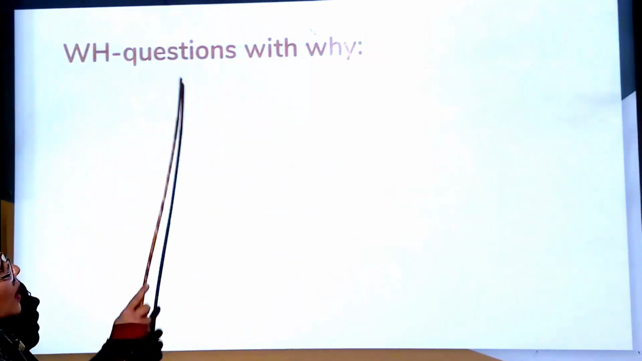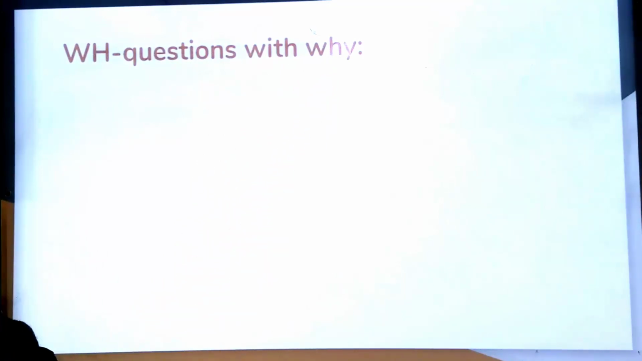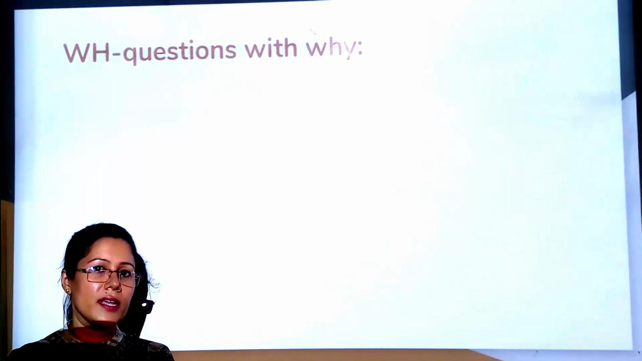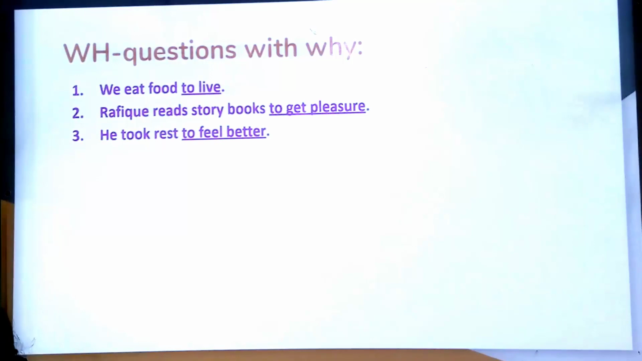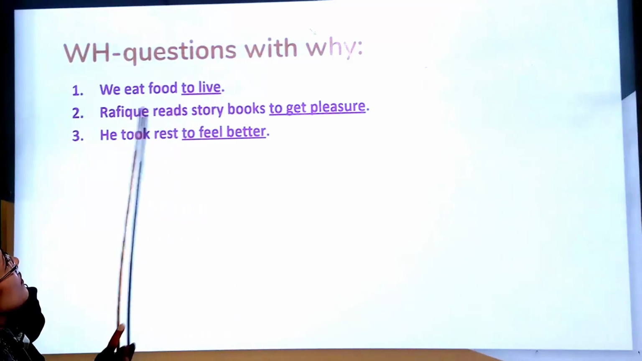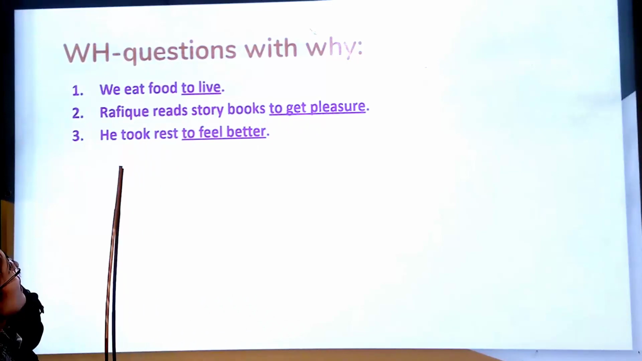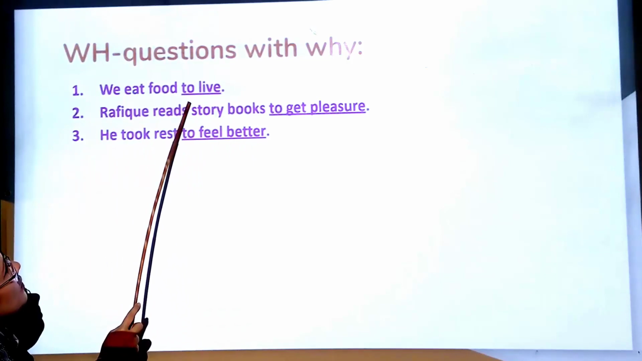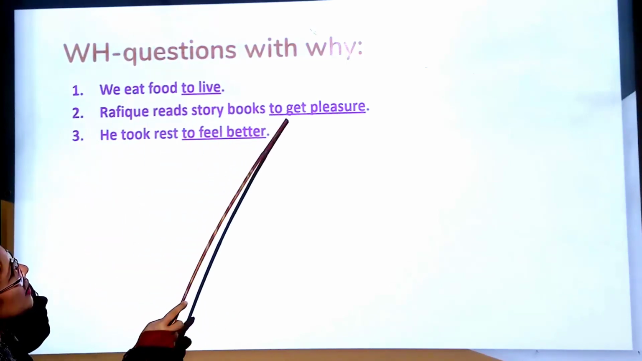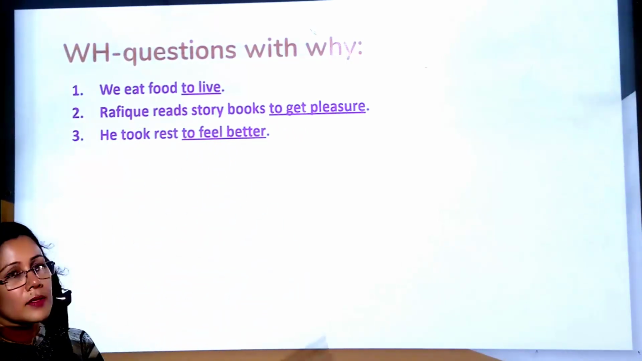Dear student, now we will make a WH question with why. So, we use why for reason, you know this. Dear student, look at the sentences. We eat food to live. Number 2, Rafiq reads story books to get pleasure. Number 3, he took rest to feel better. In number 1, underlined word to live. In number 2, to get pleasure. In number 3, to feel better.